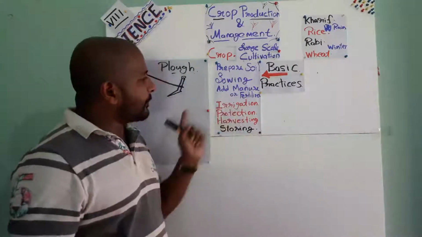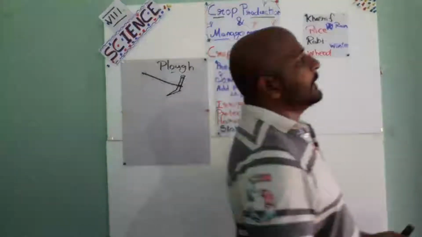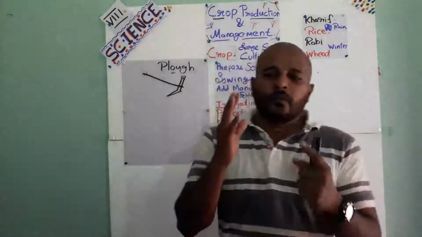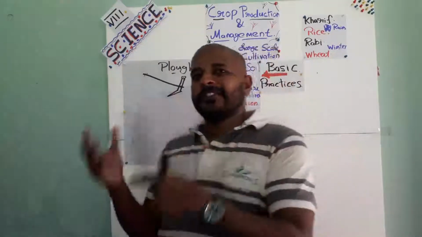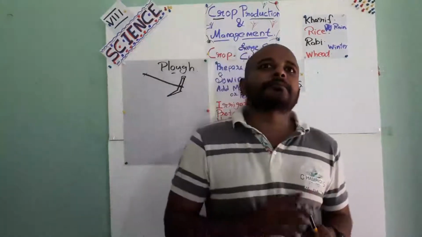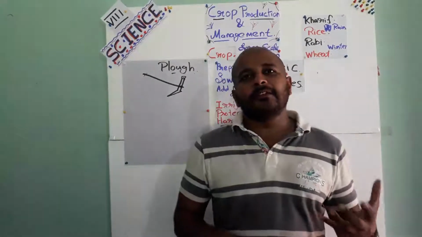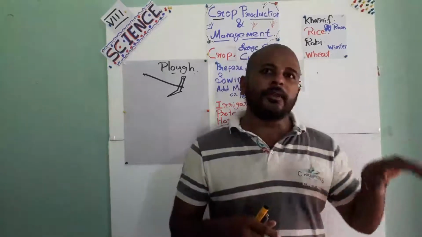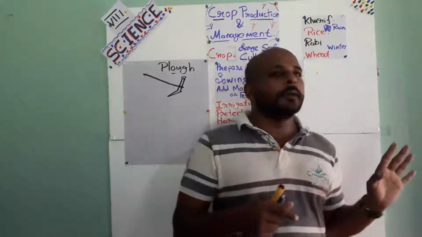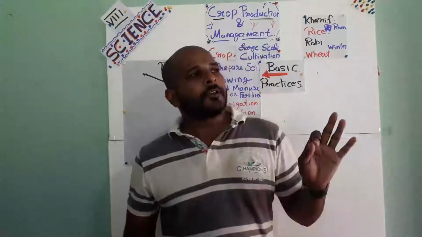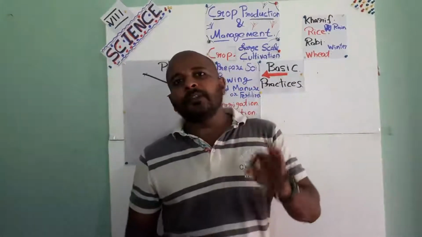So the next one is the protection. Protection is an important thing. Protection from weeds and protection from other insects also. For example, have you seen different types of plants which we have not grown in our field? For example, we are growing paddy or groundnut. Groundnut is a good example. We are growing groundnut in a particular field.